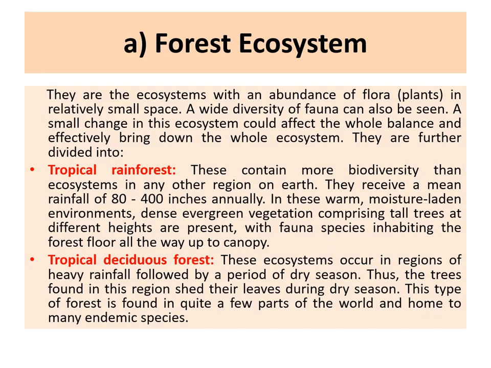The next type is your tropical deciduous forests. Deciduous trees are usually those trees which shed their leaves in a particular season. So the tropical deciduous forests occur in regions where there is heavy rainfall, but that specific time is followed by a dry season where there is very little moisture. Thus, the trees found in this region shed their leaves during this dry season. This type of forest is found in quite a few parts of the world, and it's thus home to a lot of endemic species which are particularly suited to such a habitat.